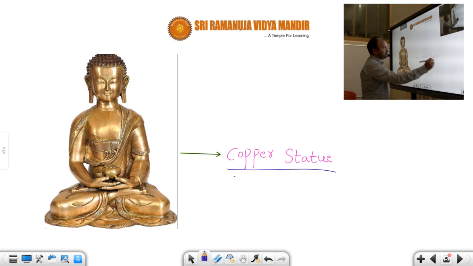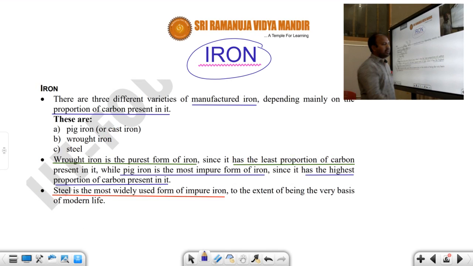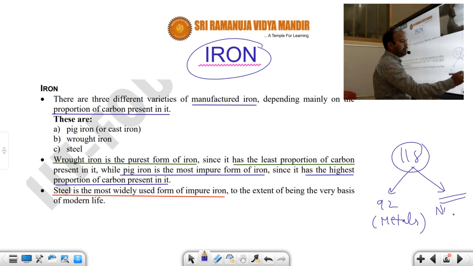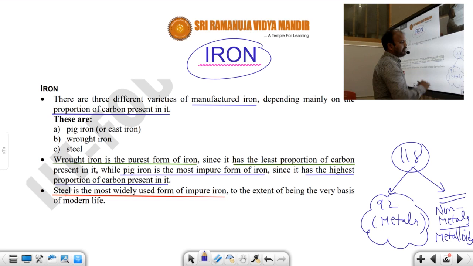And after that, we will discuss another metal, iron. We know that today there are 118 elements. Of these 118 elements, 92 elements are metals. The rest of the elements are non-metals and semi-metals, which are also called metalloids. Very few non-metals and metalloids are there, but today's known elements total 118, and 92 of them are metals.